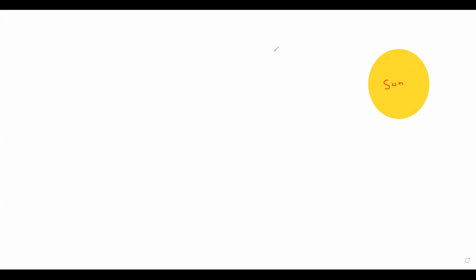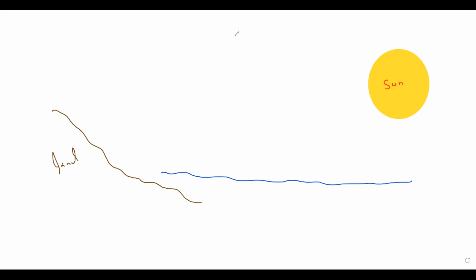Because most part of our earth is covered with water, and only a very small proportion is land.